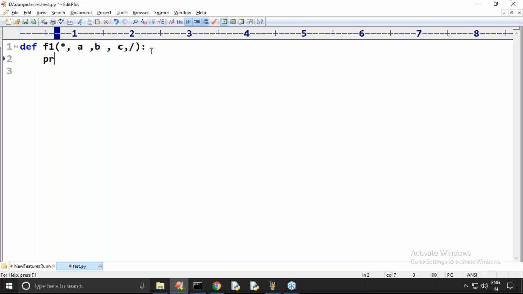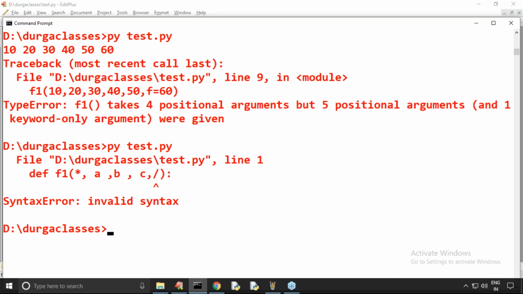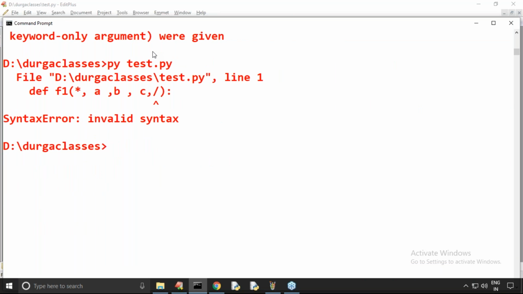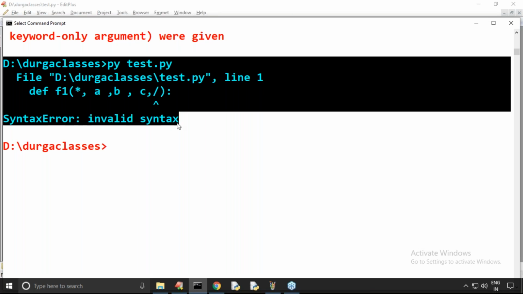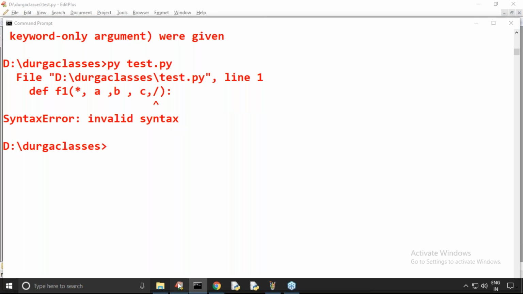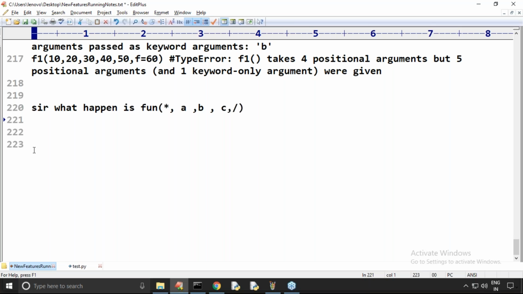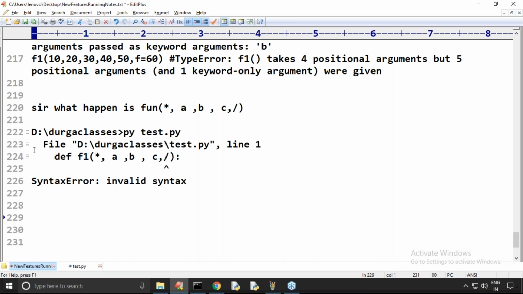Now observe, let me consider that. I hope how my Python virtual machine is going to behave in this case. Yes, have you observed, right? Invalid syntax. What is the reason for that? The reason is, this is the way we have to follow.